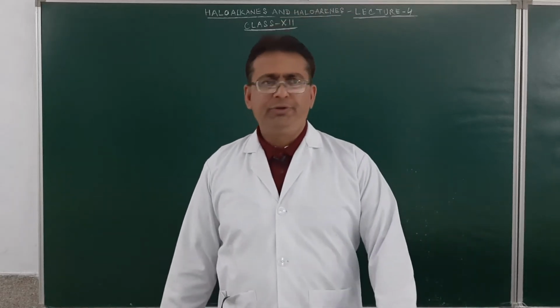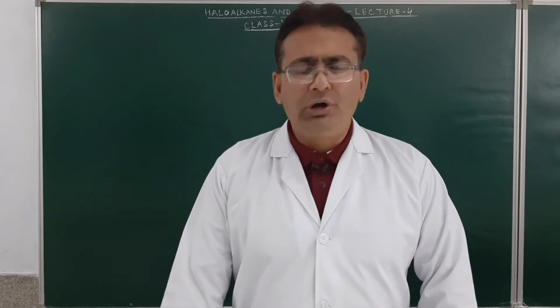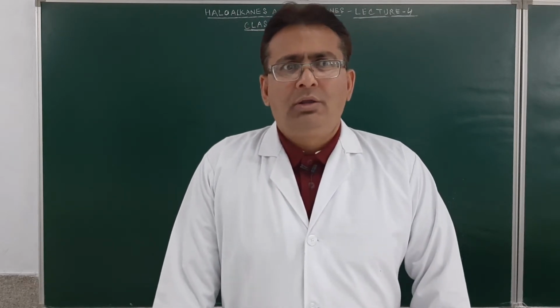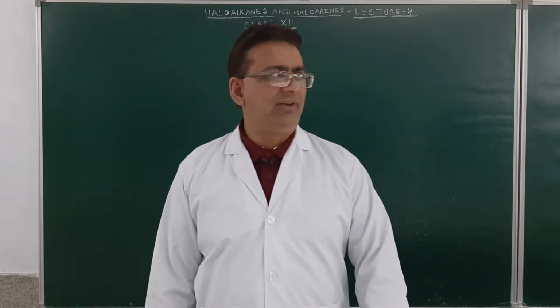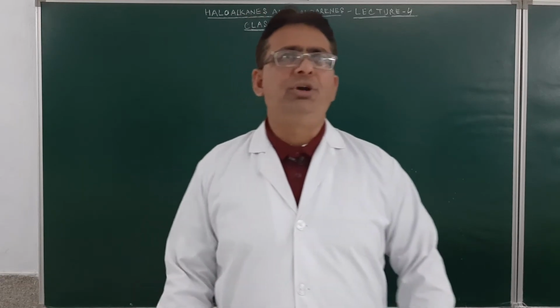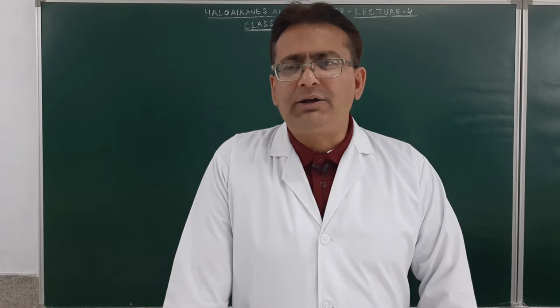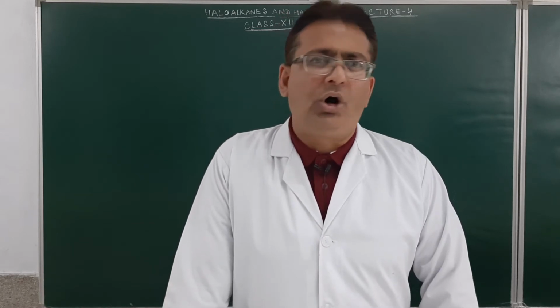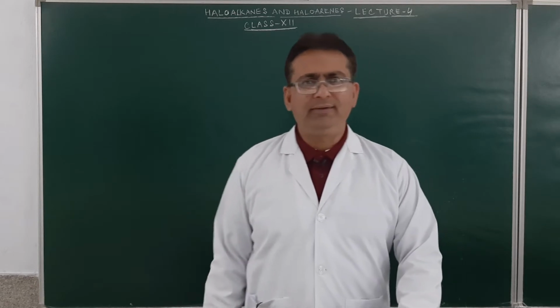Good morning, student. In our previous lectures, I have told you that haloalkanes may show chain isomerism, position isomerism, and optical isomerism. In our last discussion, we started optical isomerism. What were optical isomers?